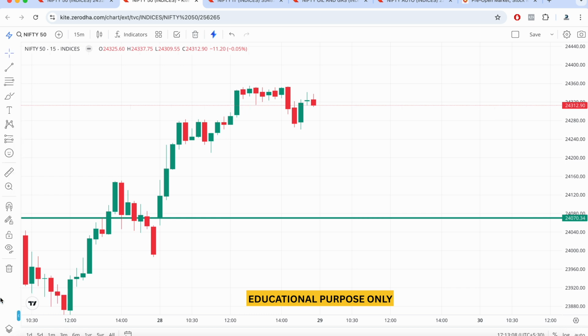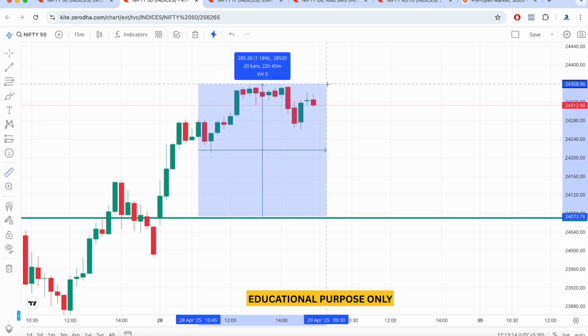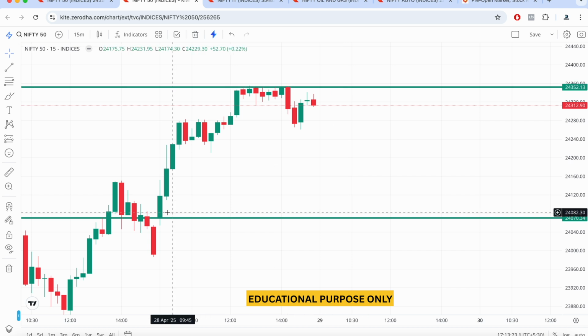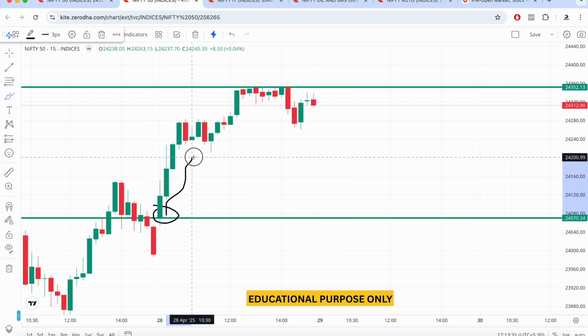So today was 28th of April 2025. Today the market has gone up, on the bullish side. As you guys can see here, the highest point the Nifty 50 has touched today is around 24,352. The market opened at 24,070, and after opening we can see the market has gone straight up for the day.